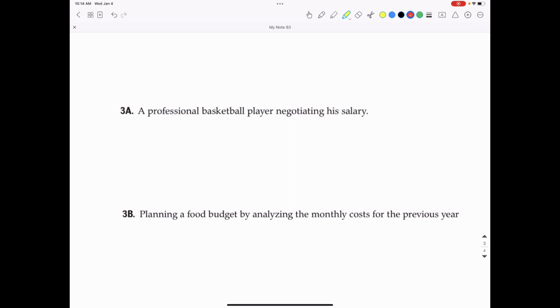And then finally, planning a food budget by analyzing the monthly costs for the previous year. You could make a case for either the mean or the median for this one. Again, you don't necessarily spend the same amount each month. You probably spend more money around the times of holidays and in the winter where you have to bring in produce from far away. So the median would be a good indication of that, but I could see that mean would be a good measure for this one as well.